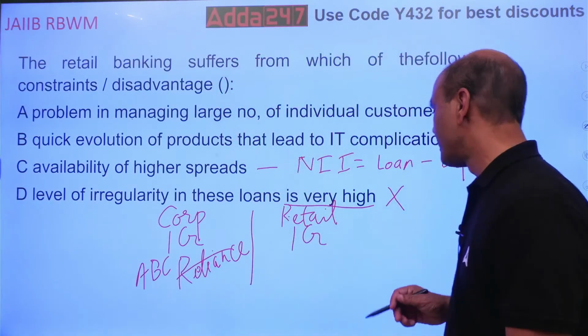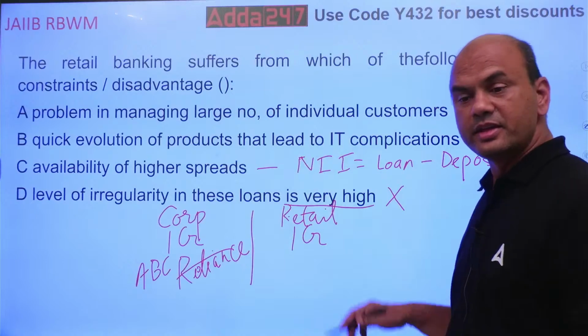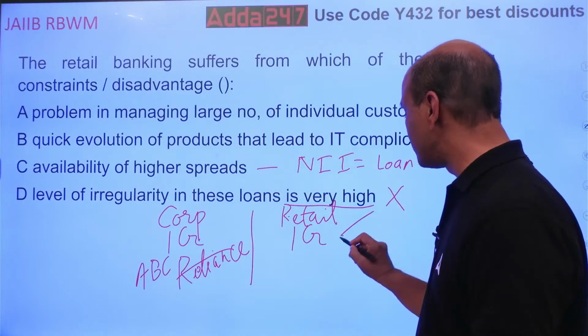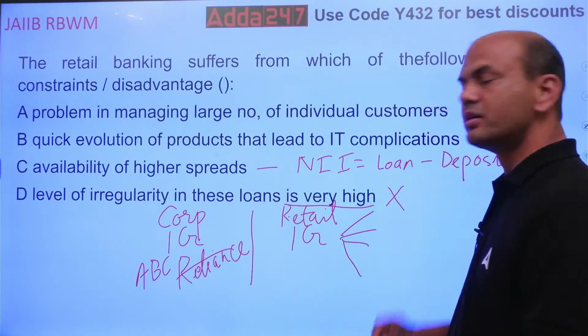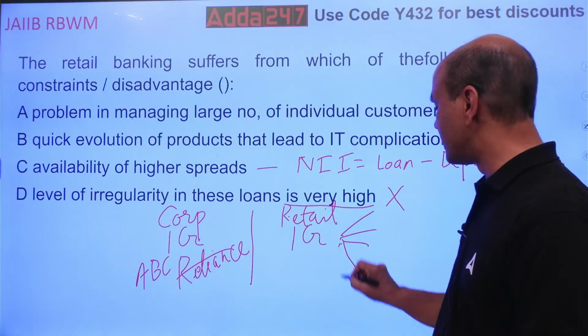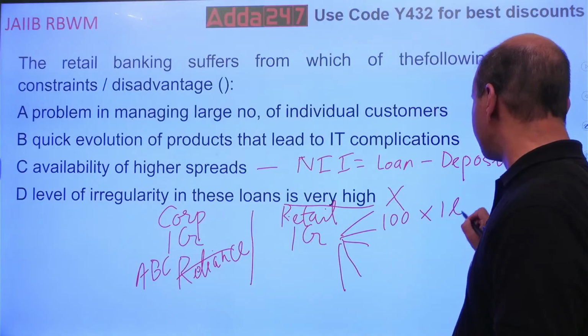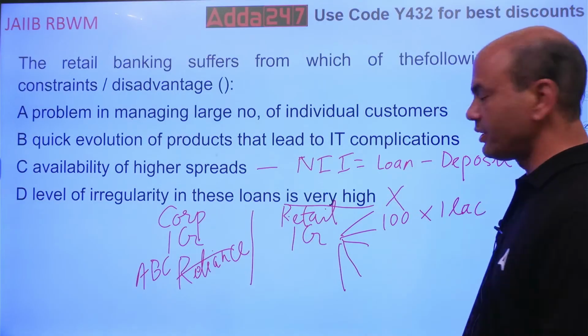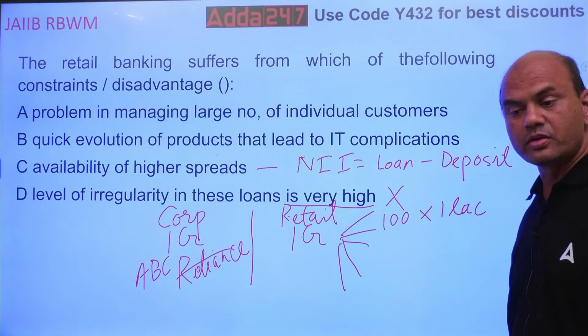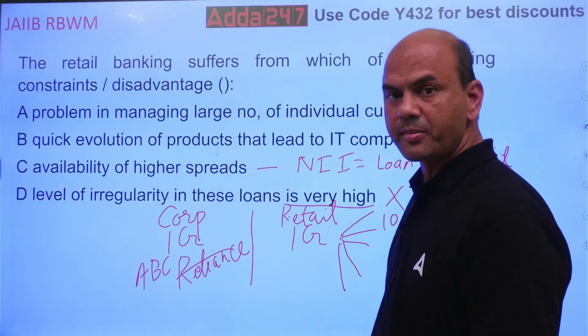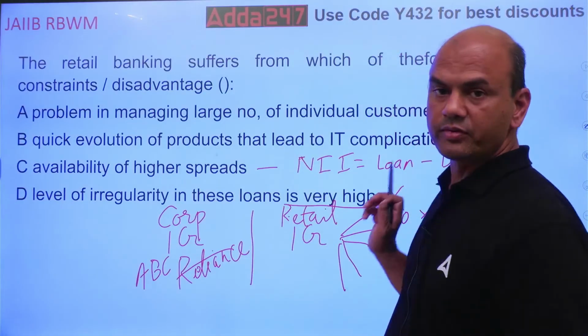Now in retail, this 1 crore will be distributed among 100 customers, 100 of 1 lakh each. Then it becomes 1 crore. What does it mean? 100 customers of 1 lakh.